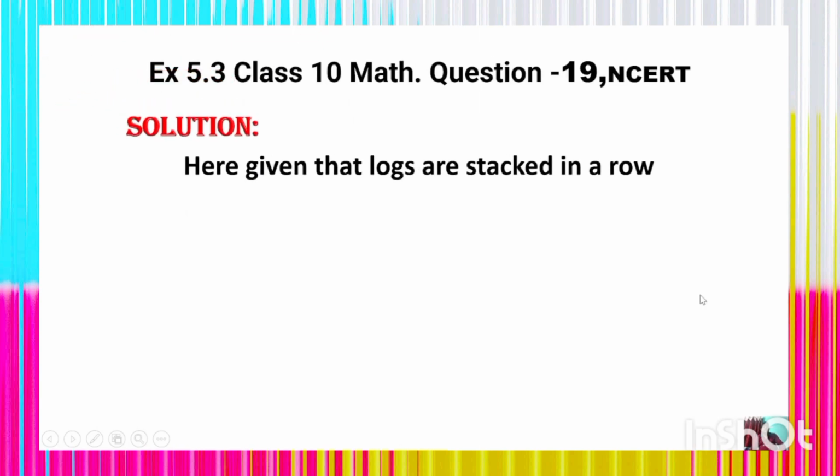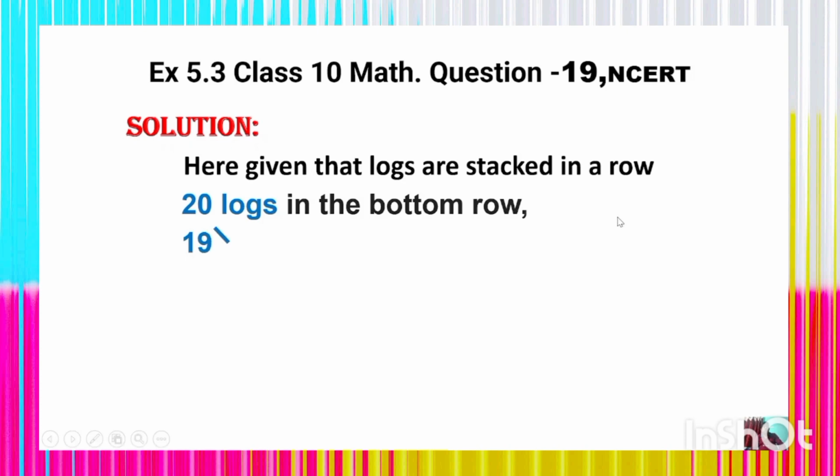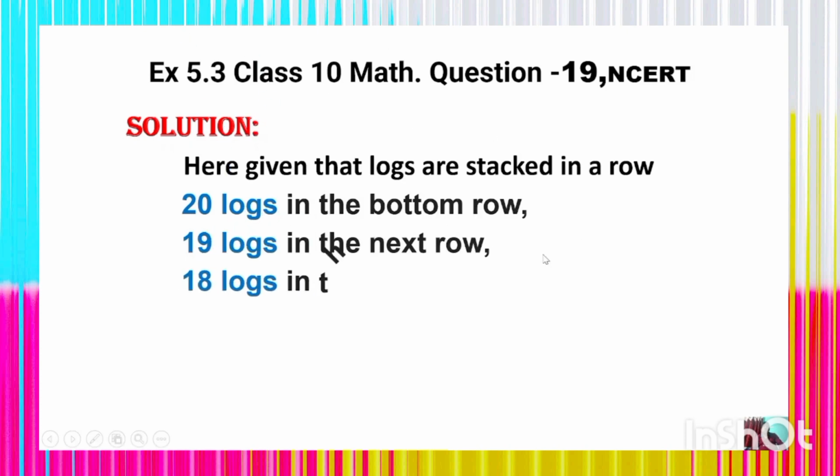Look at the solution. Here it is given that logs are stacked in rows, 20 logs in the bottom row, 19 logs in the next row, 18 logs in the next row to it, and so on. It means the logs are arranged in a definite pattern, which is an important aspect of arithmetic progression: patterns.